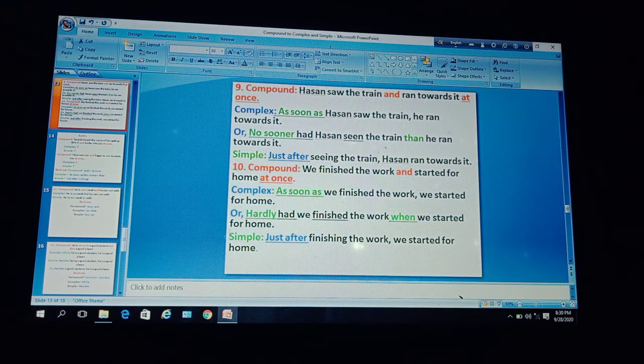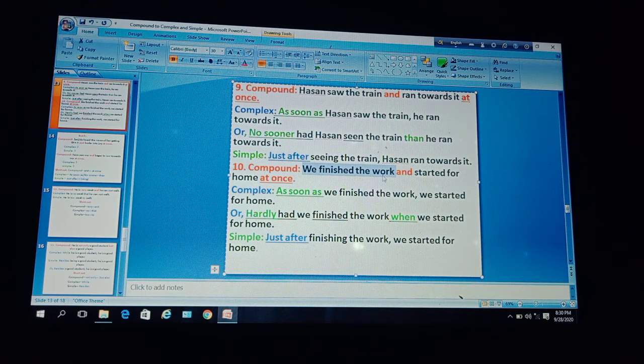You can also use scarcely here instead of hardly. Okay. Then to make it simple, you have to use just after, and you have to make the first clause a phrase. So, we finish the work.